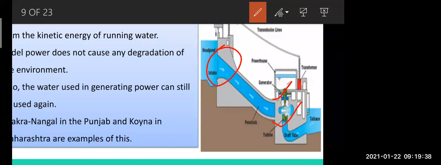Very good. Now see this kinetic energy, when it moves forward and comes to the turbine, is converted into mechanical energy. Afterward, when this mechanical energy turns the generator, it is turned into electrical energy, and in this way electricity is produced. Very good, everyone.